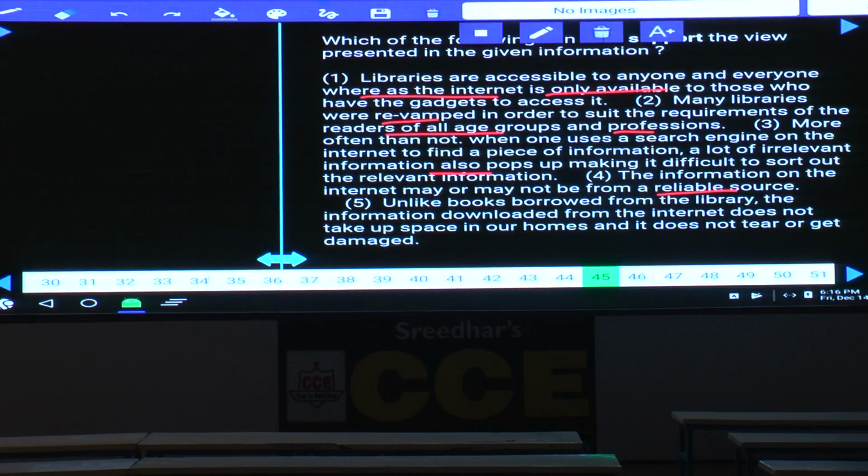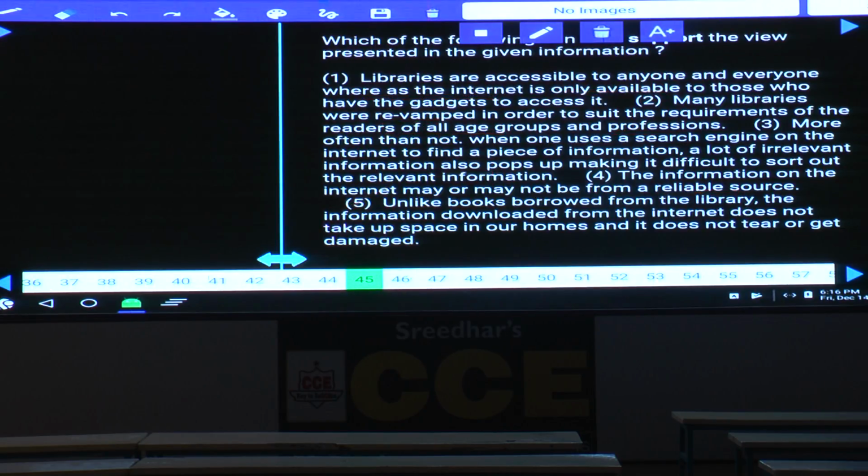Now the fifth one: unlike books borrowed from the library, the information downloaded from the internet does not take up space in our homes and it does not tear or get damaged. Aren't there some other advantages with this one? Hence it is supporting the above statement. Hence question 45, choice 5.